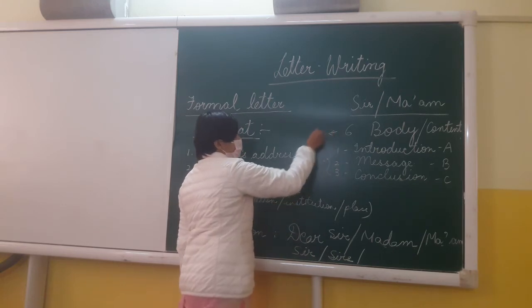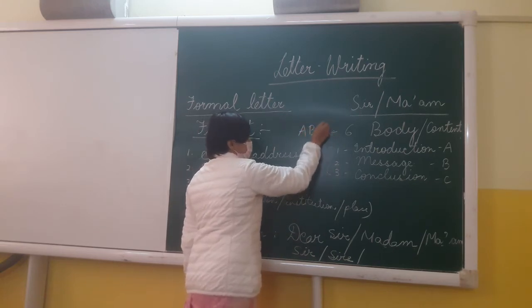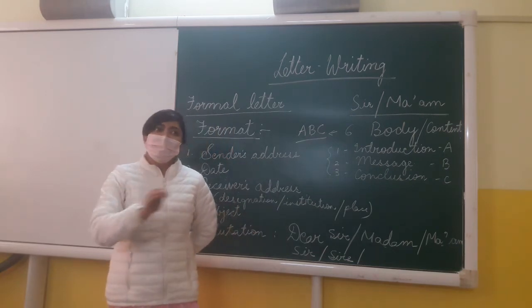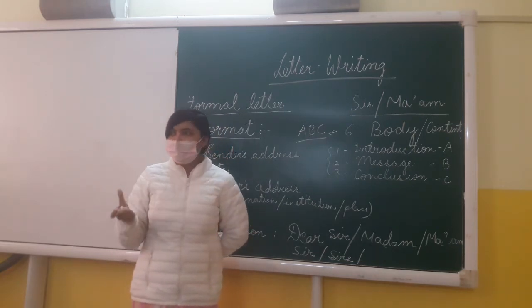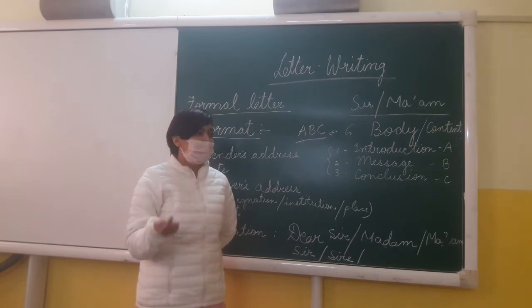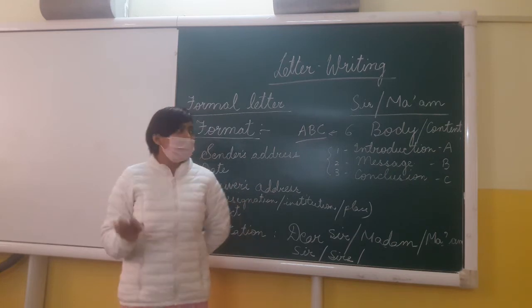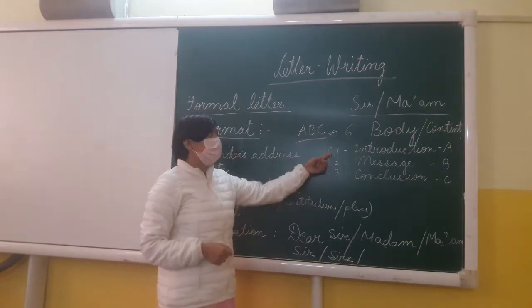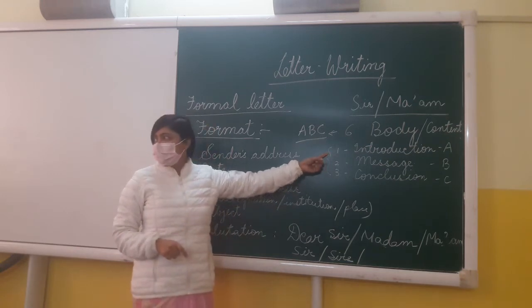So body of the letter, that means what do you have to follow? You have to follow the ABC rule. Alright? It's all one and the same, only the words differ. So accordingly, we just give it that the body or the content that we have to write follows the ABC rule. Now what is this ABC rule? Number 1, as I told you, number 1 is introduction.